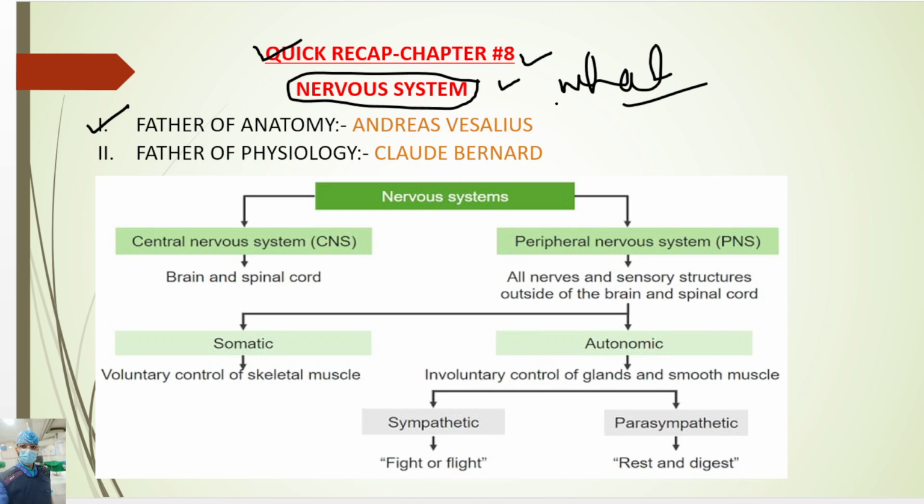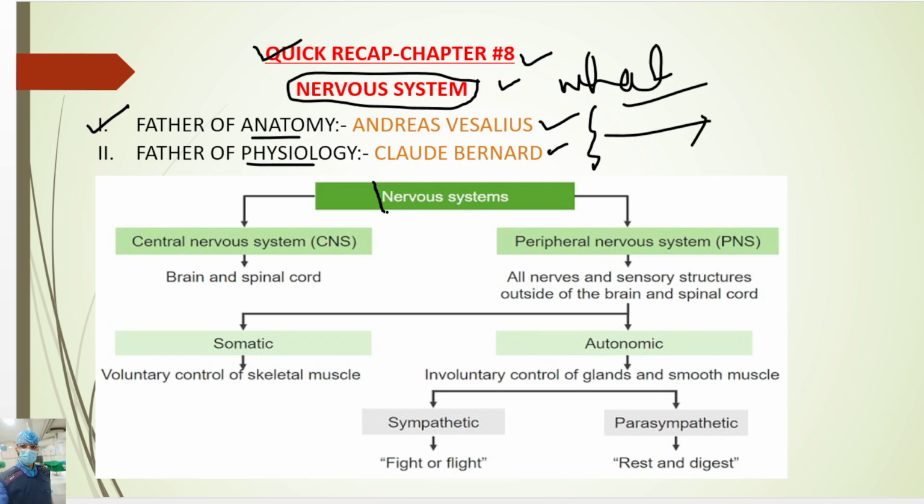Before starting the topic, you should learn who is the father of anatomy and who is the father of physiology. The father of anatomy is Andreas Vesalius and the father of physiology is Claude Bernard. Everyone should remember these two scientists' names. So let's start the topic, the nervous system.